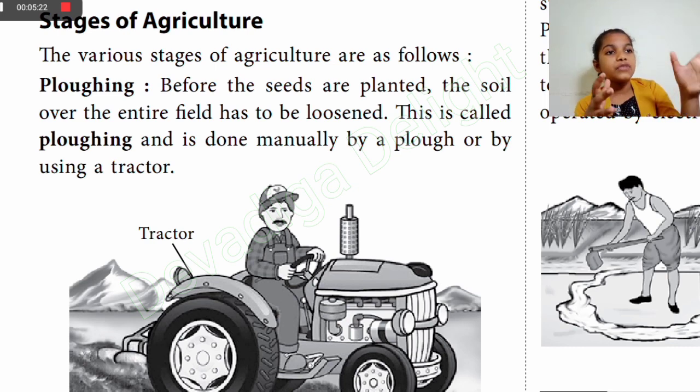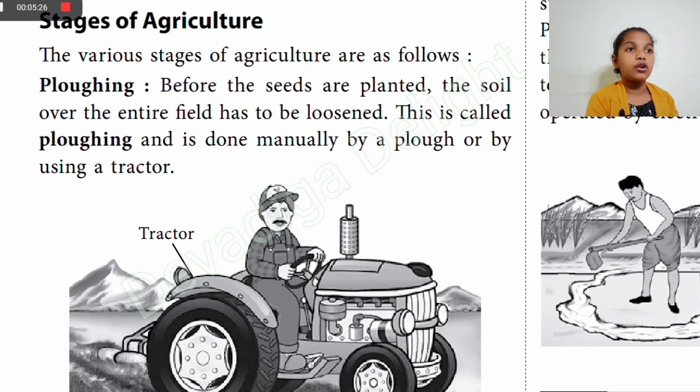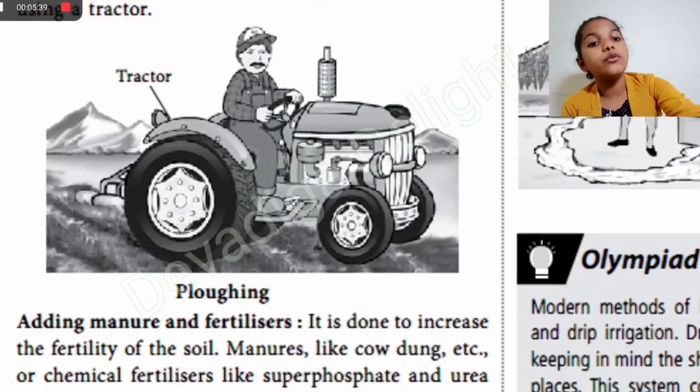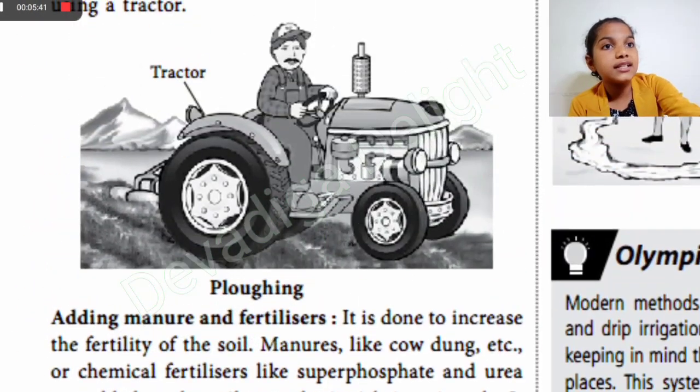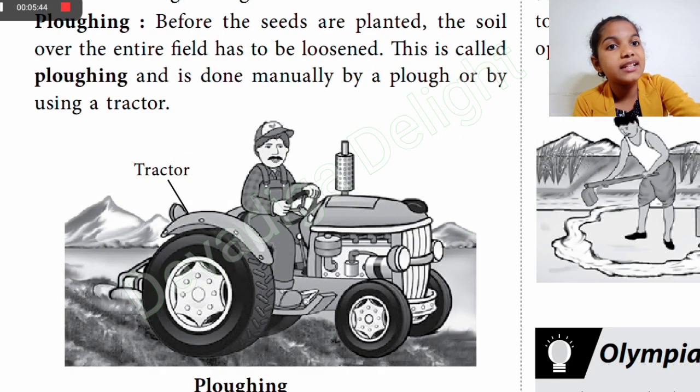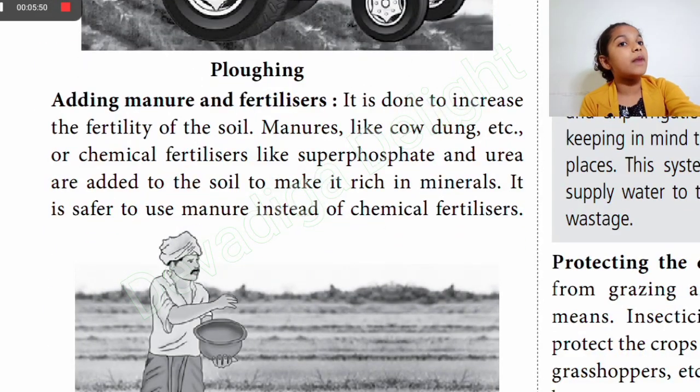It is connected to them, and when they make the cow or oxen move, the whole field's soil will be loosened. Now this is plowing. You can see this is a tractor, and modernly they are doing it like this. And the next one is adding manures and fertilizers.